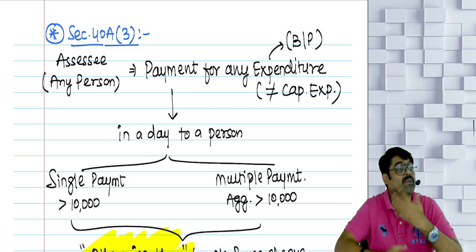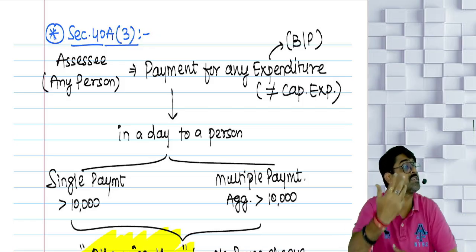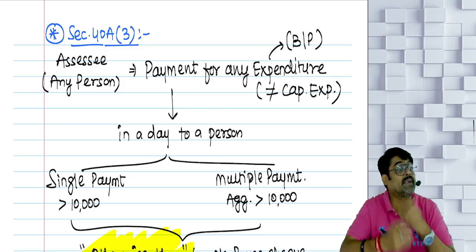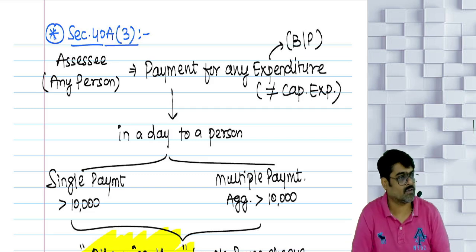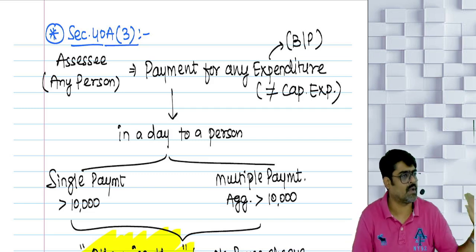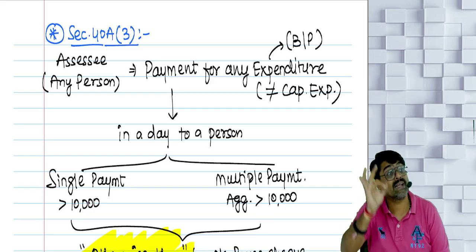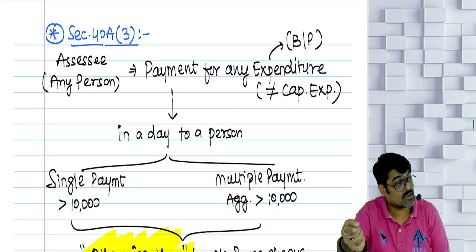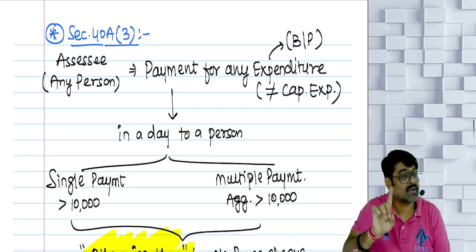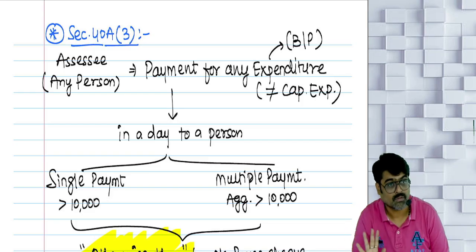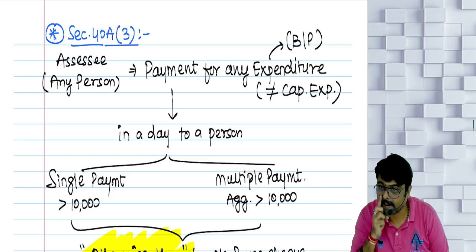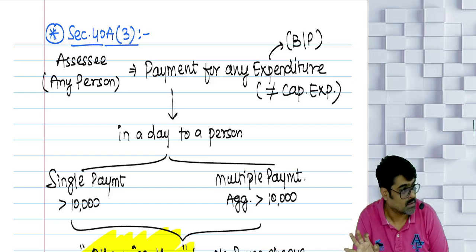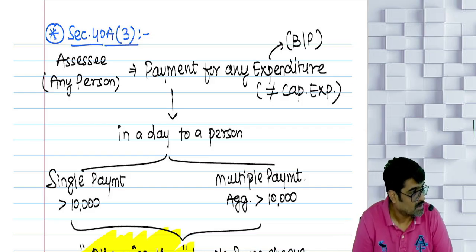So if the payment is made to any goods transporter, and that payment is up to 35,000, any mode you will pay, we will allow. But if the payment is more than 35,000 to that transporter in a day, then that payment has to be by prescribed modes. Understanding? Sure? Wait.